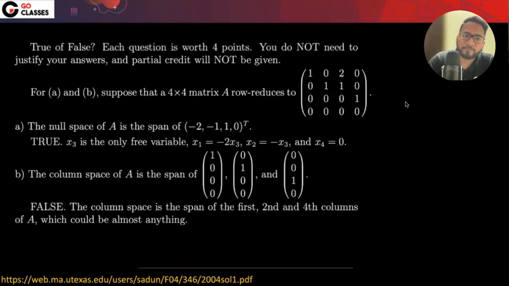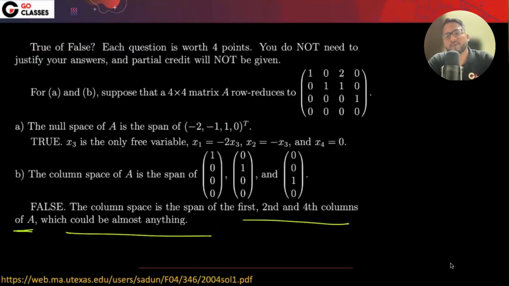False, the column space is the span of the first, second, and fourth columns of A, which could be almost anything. Understood? Let me know if that is okay to everyone. Is this fine, or should I explain this again?